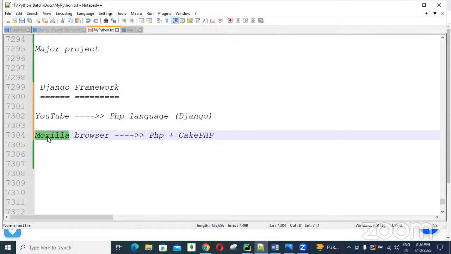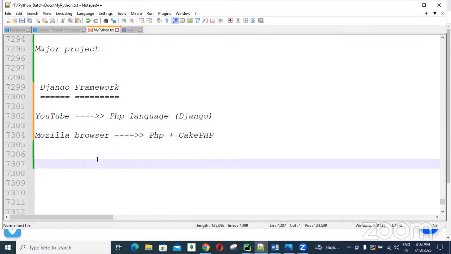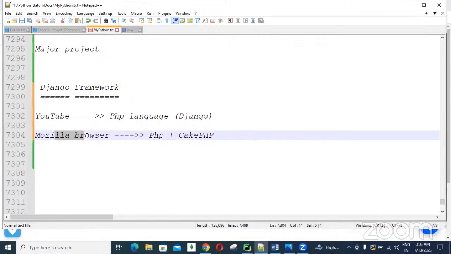Every second, lakhs of requests come, and those requests were not handled properly. To overcome this problem, they changed to Python with Django instead of PHP and CakePHP, and redesigned the Mozilla browser. They got a lot of benefits after using Python and Django. That's why people continuously use Python with Django.